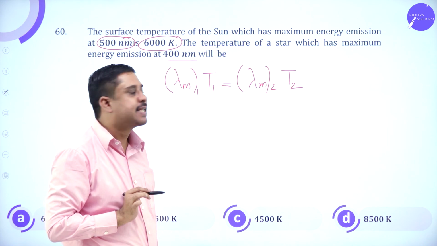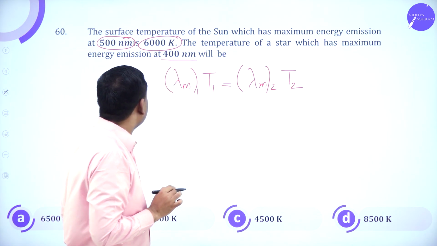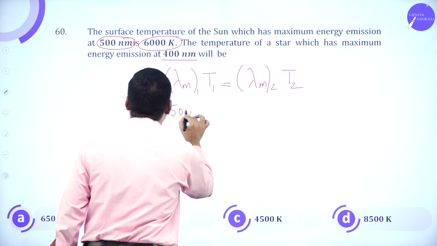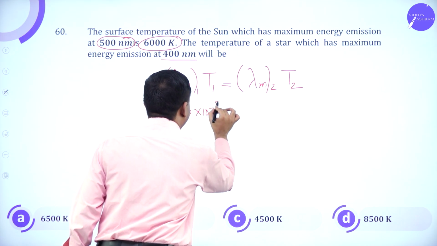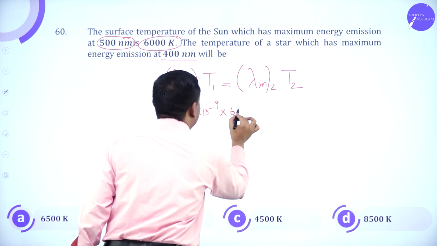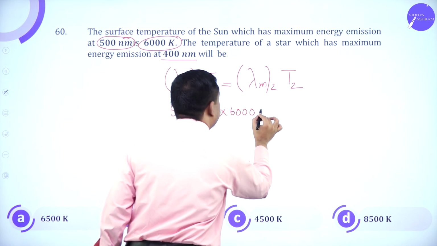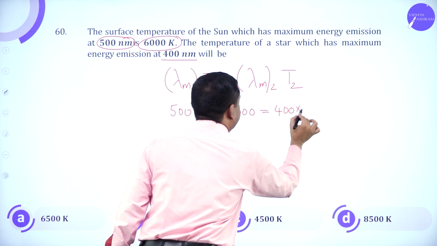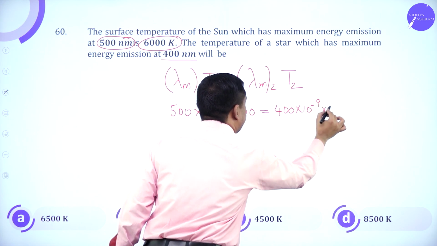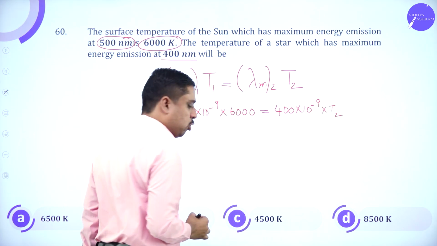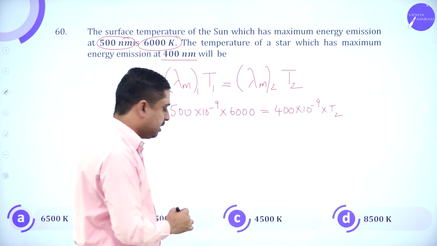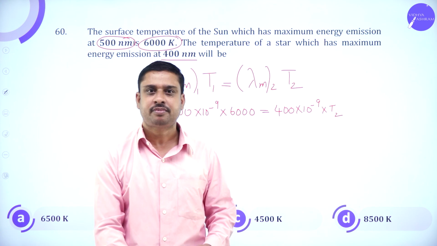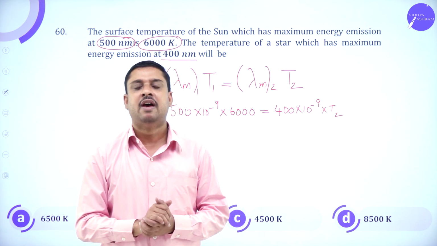T2 has to be calculated. So in first case, 500 into 10 power minus 9 into 6000 equals 400 into 10 power minus 9 into T2. So when you simplify, the answer will be 7500 Kelvin.